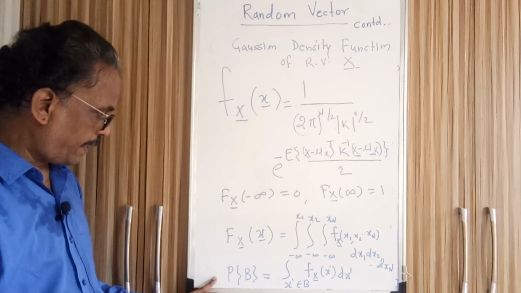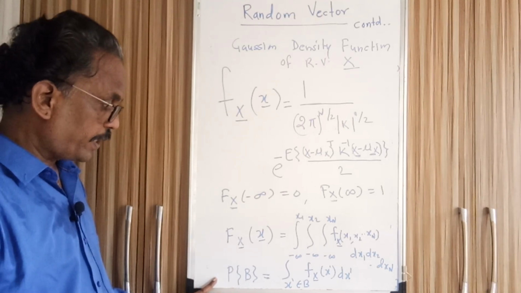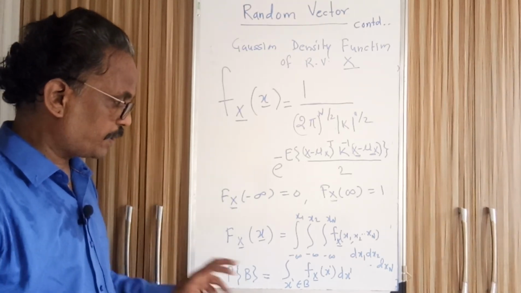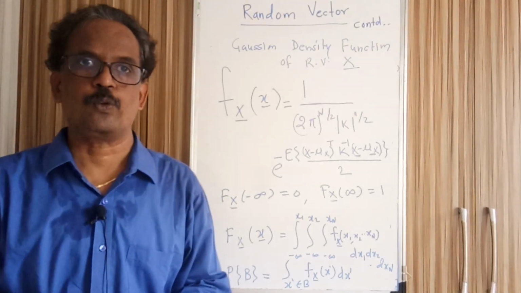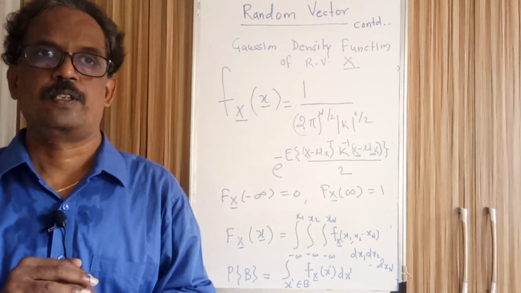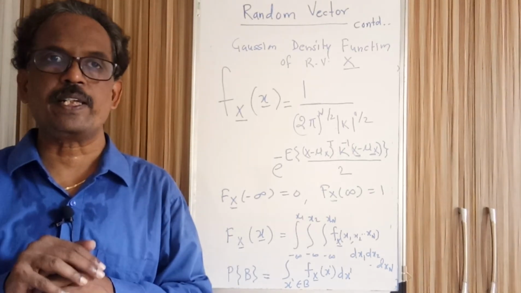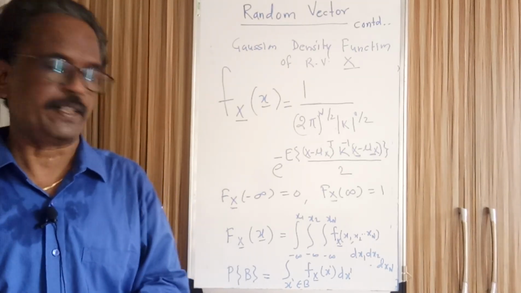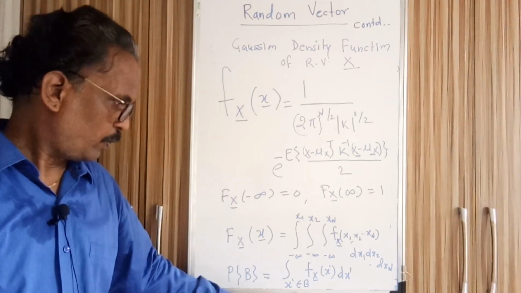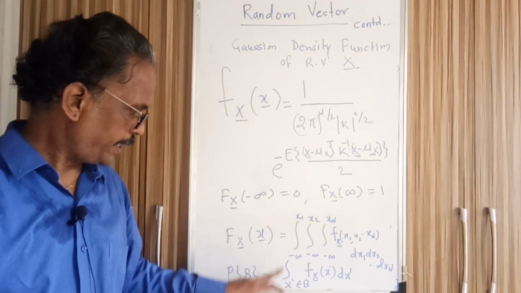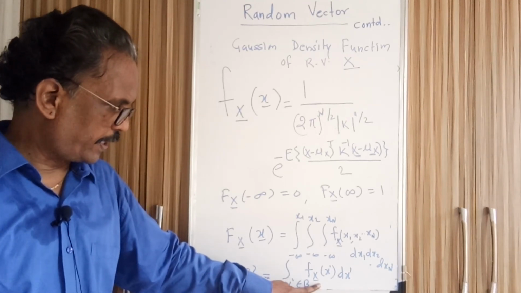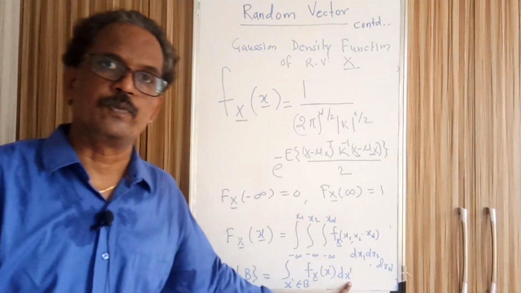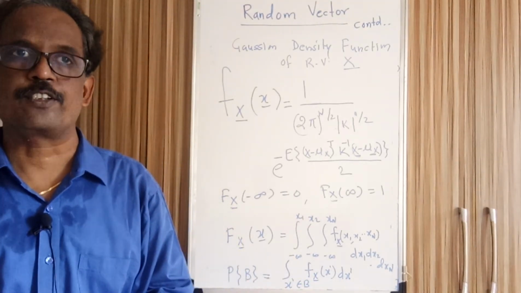So here is the probability that the random vector x satisfies the condition in B. B is something given to us, a constraint on the random vector, and that constraint can be anything. So we integrate over that region B the density f x of x dash, again with n components, dx1, dx2, dx3, dxn.